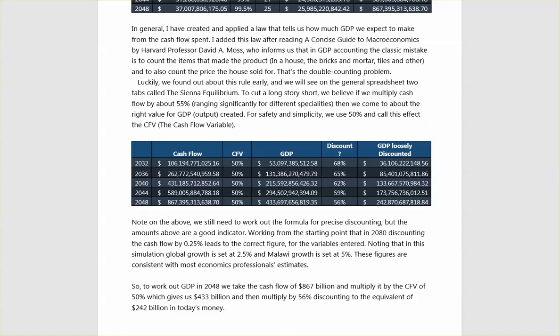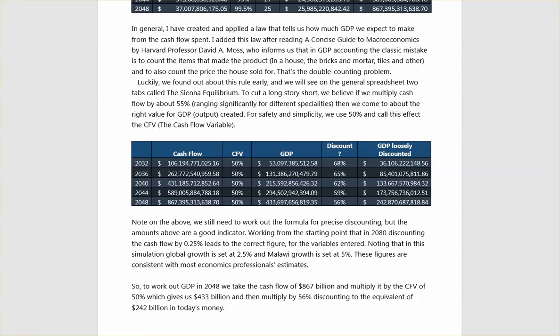Note on the above, we still need to work out the formula for precise discounting, but the amounts above are a good indicator. Working from the starting point that in 2080, discounting the cash flow by 0.25% leads to the correct figure. For the variables entered, noting that in this simulation, global growth is set at 2.5% and Malawi growth is set at 5%. These figures are consistent with most economic professionals' estimates.